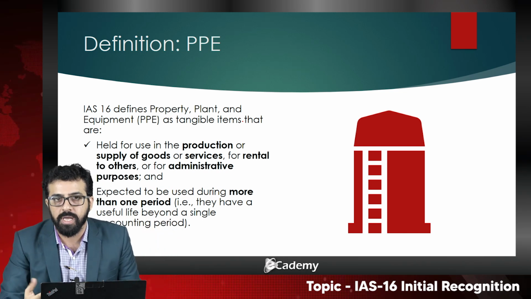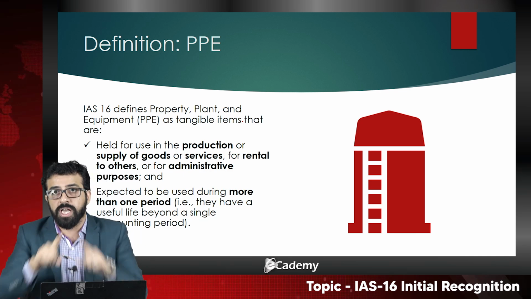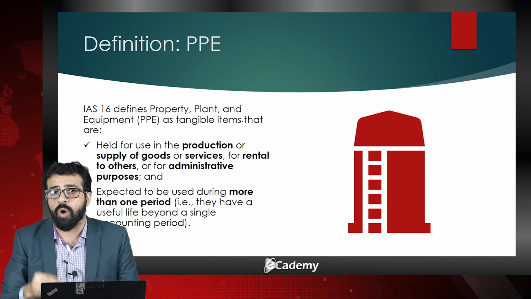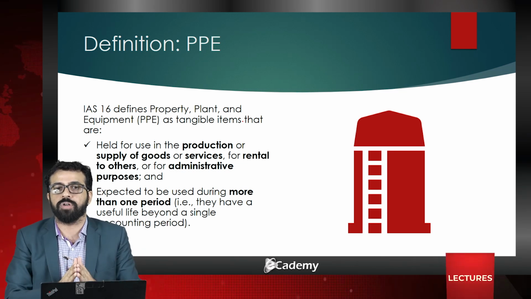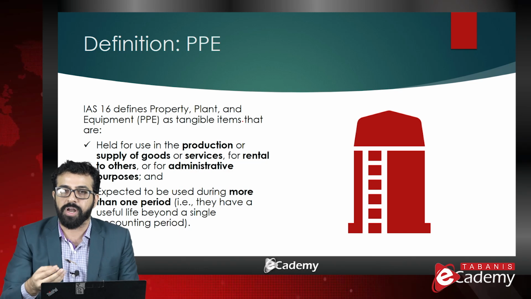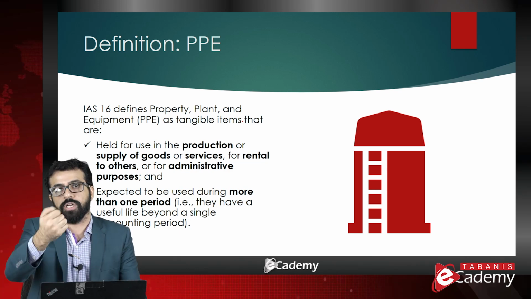Just to give services to international students like you. So this building has not been acquired for the production of goods. This building has been acquired for the production of services, a mainstream service in the form of teaching to the students.